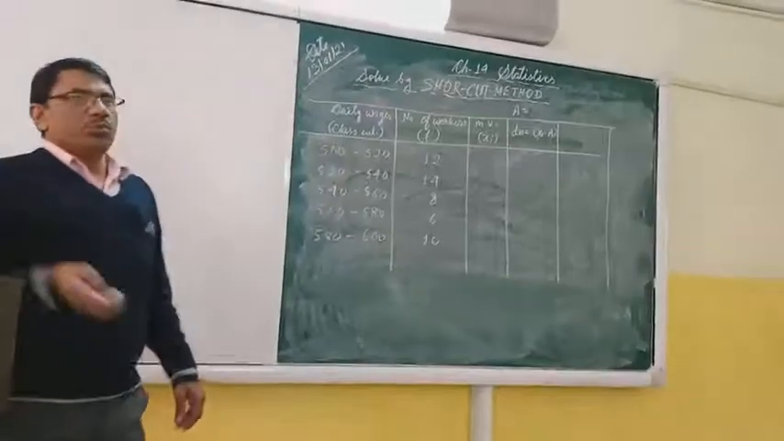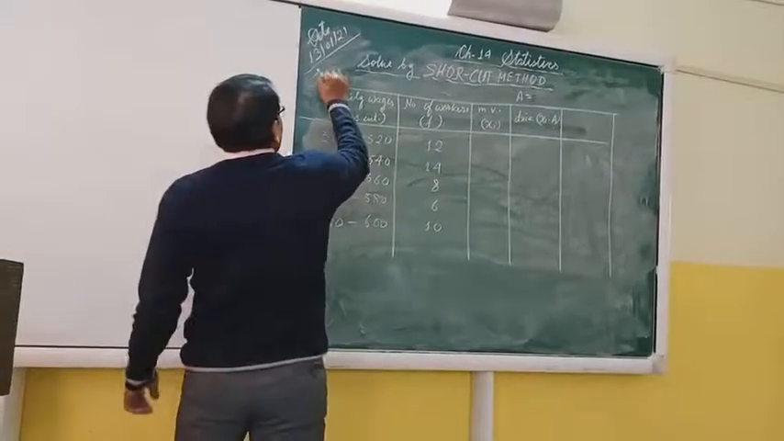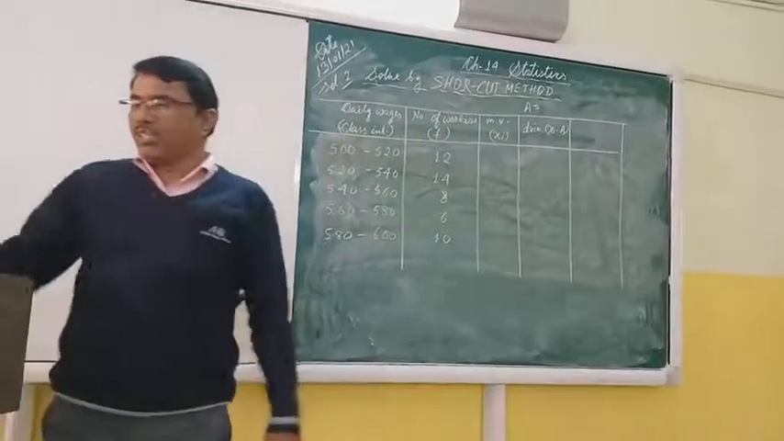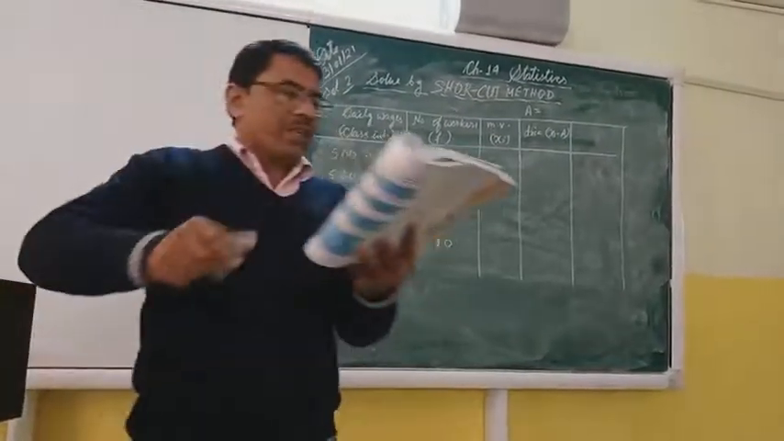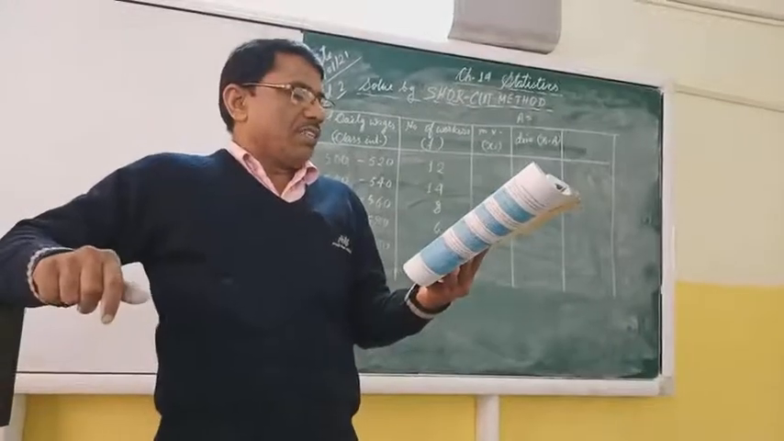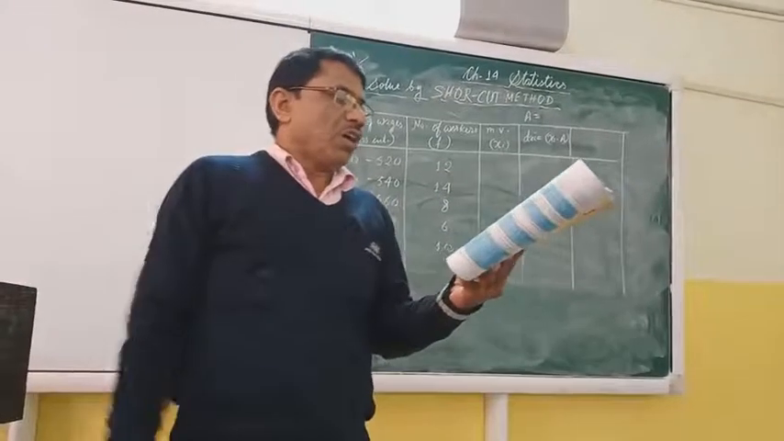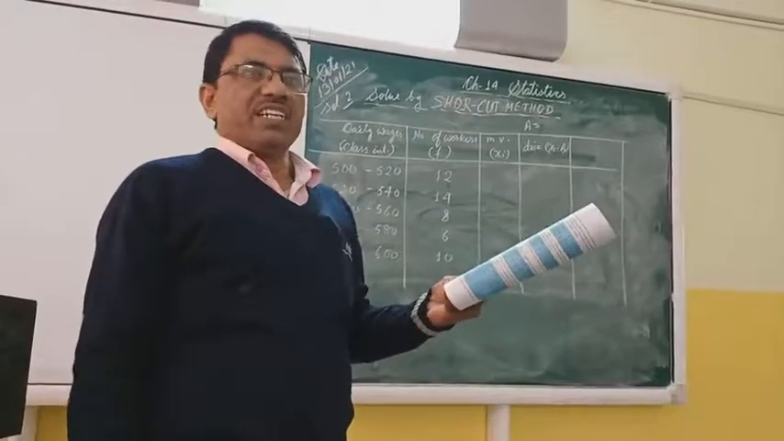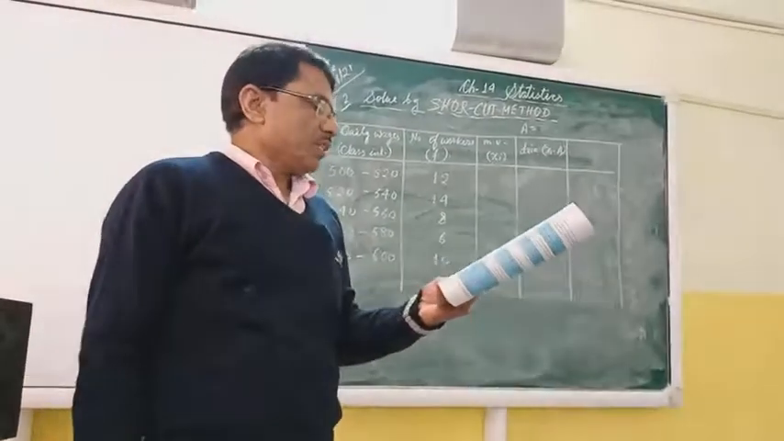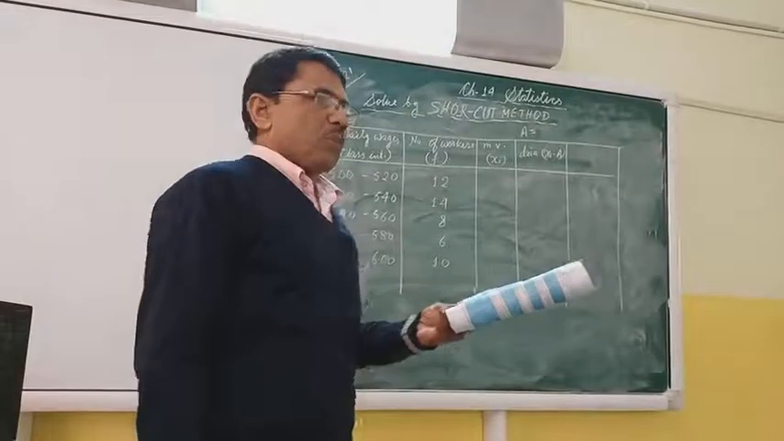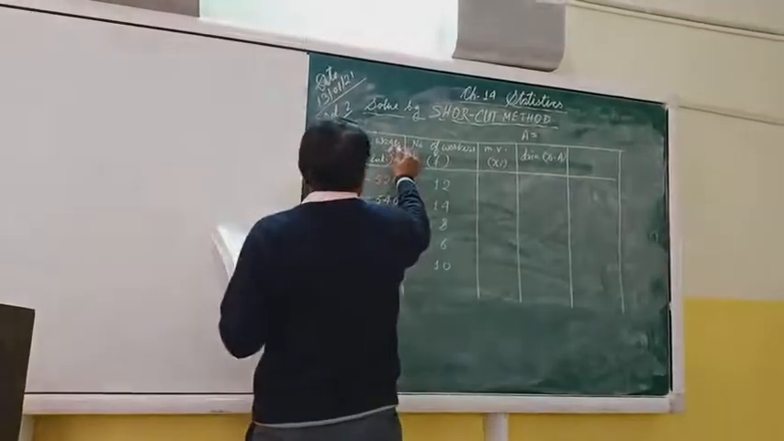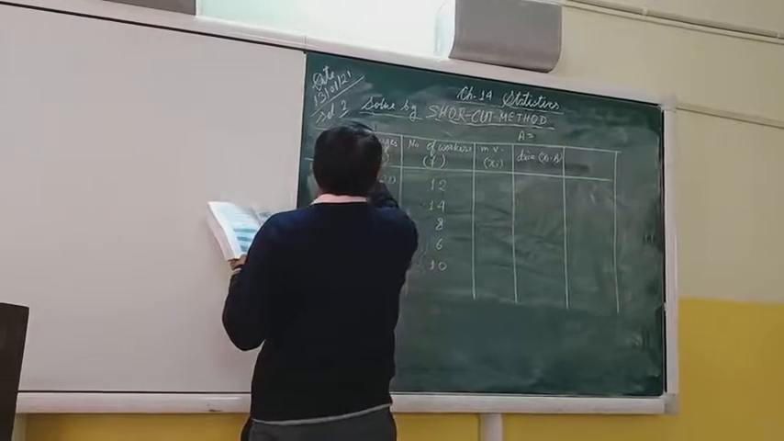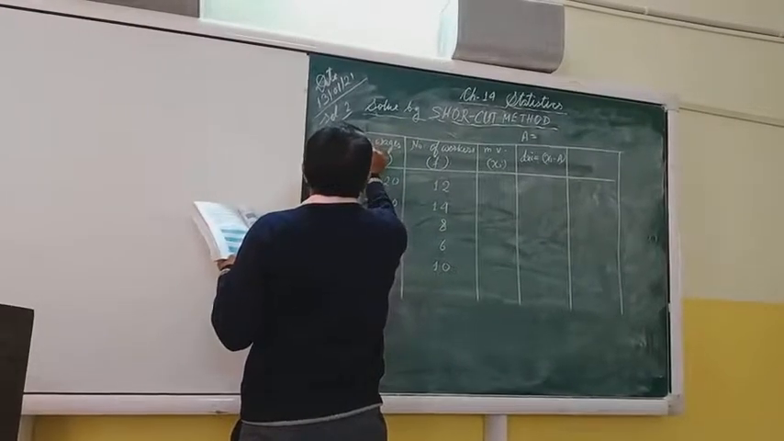Start now, question number 2. Solution number 2. Listen to the question first. Consider the following distribution of daily wages of 50 workers of a factory. Daily wages are given in rupees.